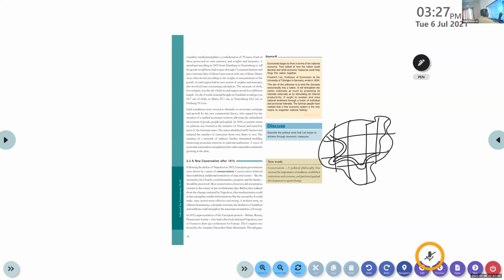A is Hamburg and B is Nuremberg. If a traveler starts his journey from Hamburg to Nuremberg, all these squares indicate different principalities or different states.